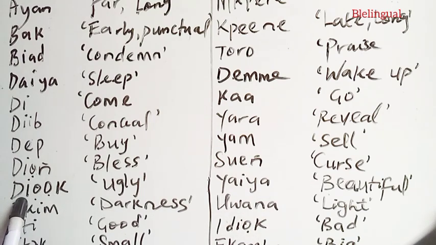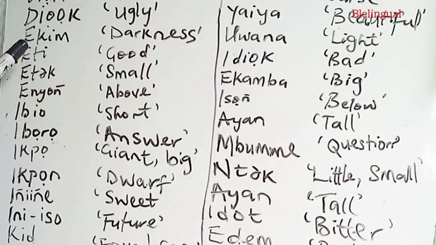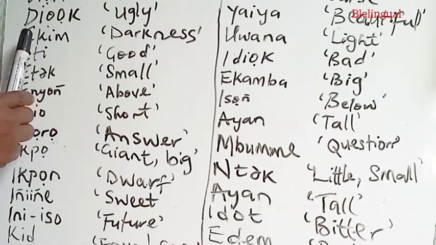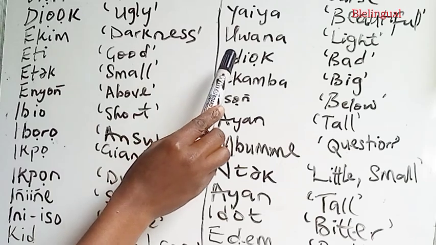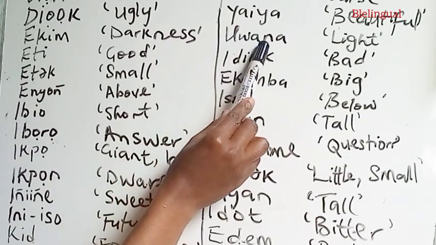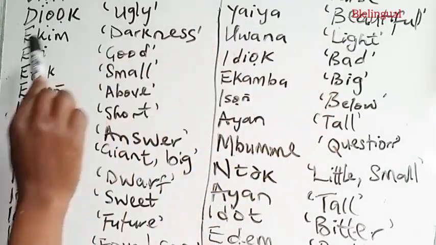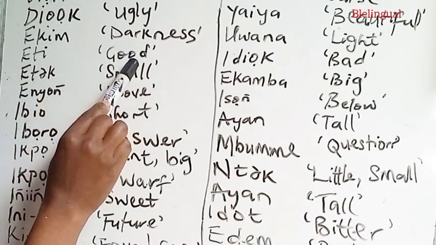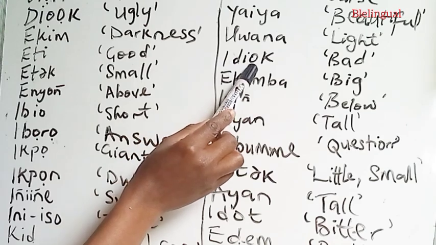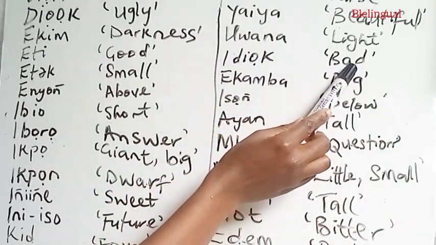Diok, that is to be ugly. Yaya, to be beautiful. The word ekum, to mean darkness. And the opposite as unwana, light. The word eti, to mean good. And idiok, to mean bad.